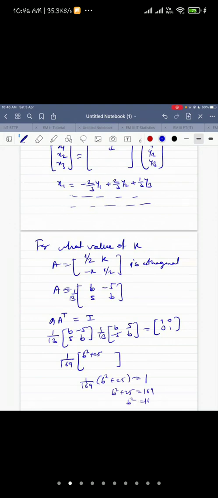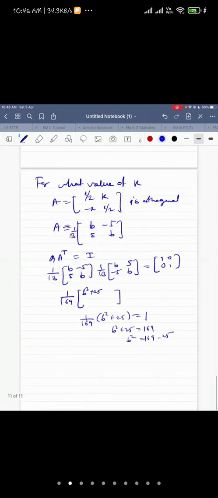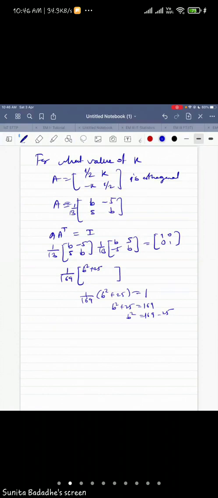So b square is 169 minus 25, that is 144. So b is plus minus 12, isn't it? Like this you can get the answer. There must be a plus or minus sign. Okay. So this is a possible type of question. There may be a 2 by 2 question or a 3 by 3 question, right?